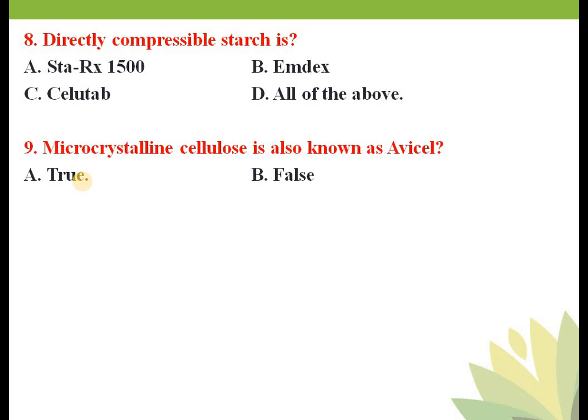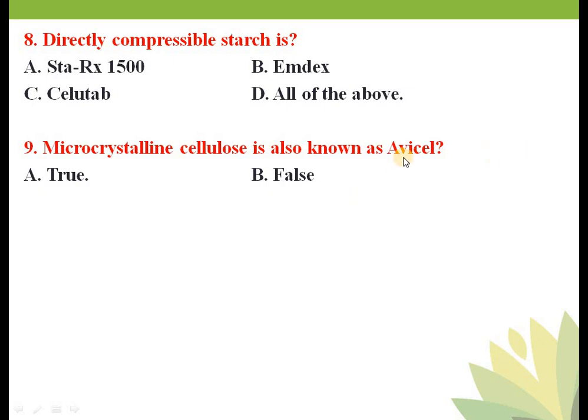Okay, so AVC, and cell is for cellulose. AVC is the name of the company and cellulose is for cell. So that's why AV cell. These three letters are nothing but A for American, V for Viscose and C for Company.